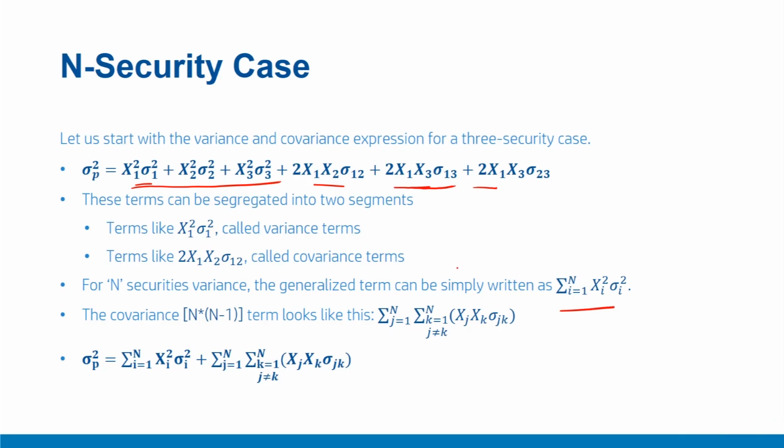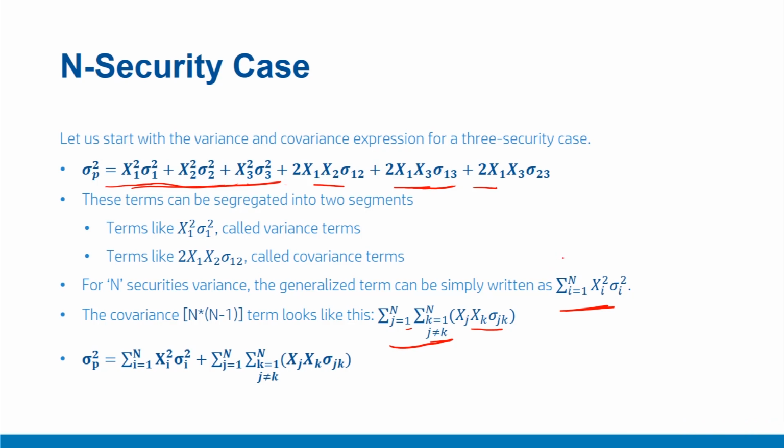Let us confirm the correctness of this term by applying it for the 2 or 3 security case or even more. A 3 security case is already provided here, as we can see. Understanding the second term, which is the covariance term, is slightly more involved. The term looks like this. It is summation of j equal to 1 to n, summation of k equal to 1 to n, xj xk times sigma jk. Please note j is not equal to k. For all the cases where j equals k, it becomes the variance terms.